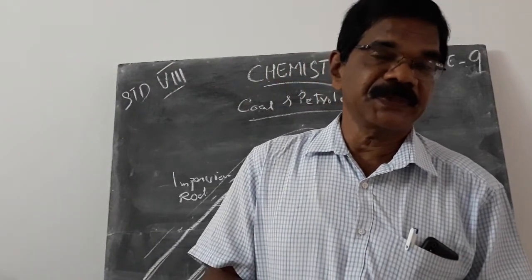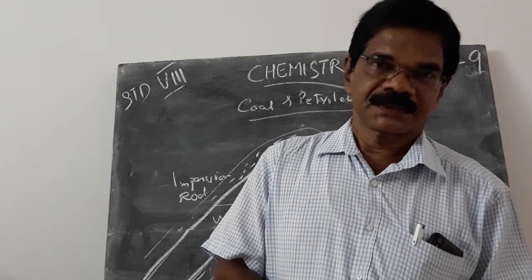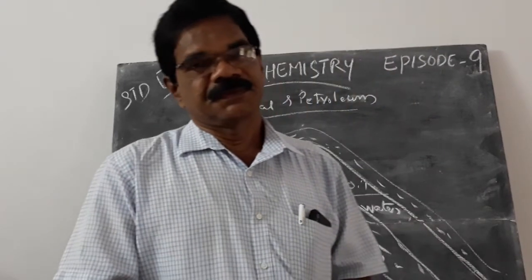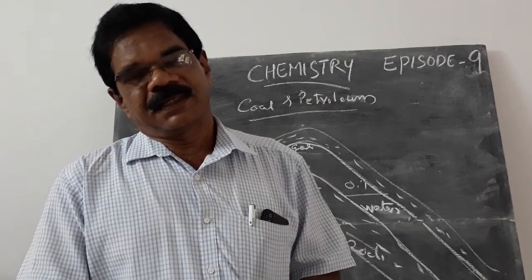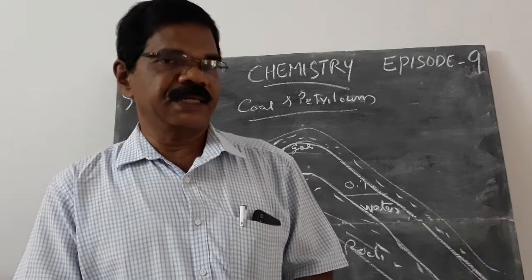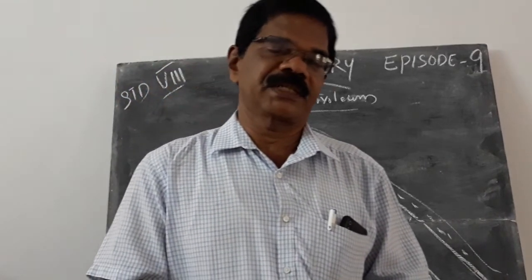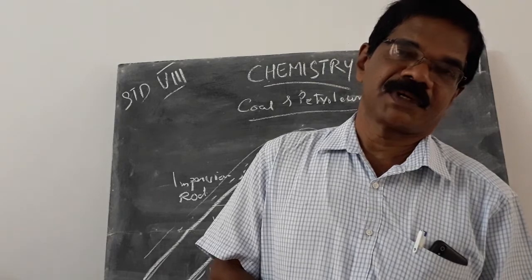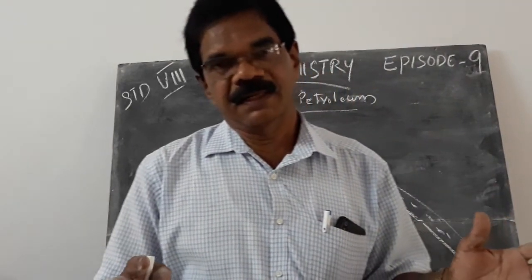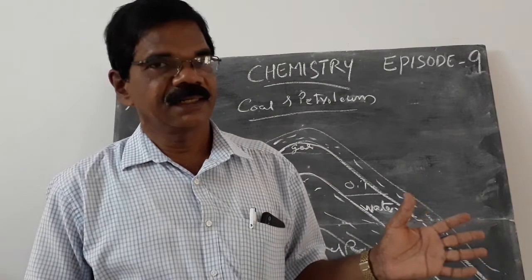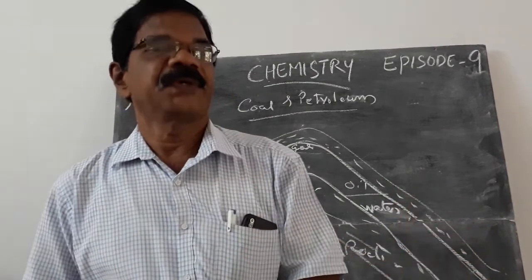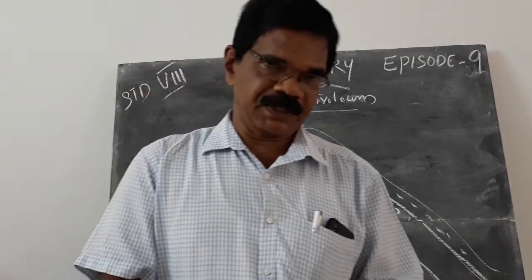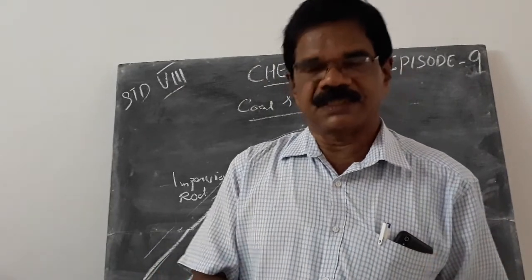First we learn how petroleum is formed. We learn how coal is formed. Coal is formed from dead vegetation. Years and years ago, the earth was covered with trees and plants, and when a flood or earthquake occurred, they were buried under the soil and covered with more and more soil. Under high pressure and temperature, the dead vegetation converted into coal. This is known as the carbonization process, and coal is a fossil fuel. Similarly, petroleum is also a fossil fuel.